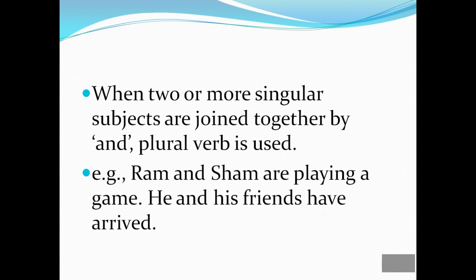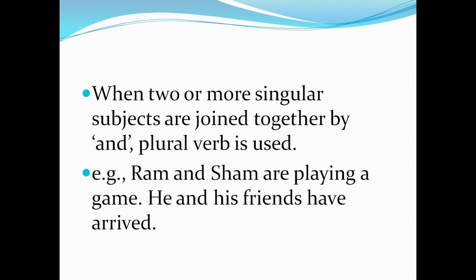Do you understand? Because they both are different. Sita and Geeta are vastly different, there is no connection between these two persons, so you have to use the plural form. If it is two or more subjects, you have to use a plural form.